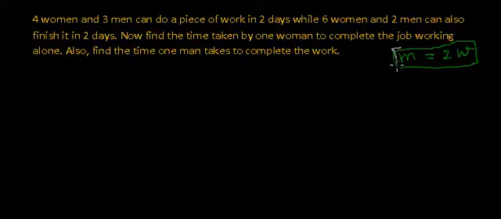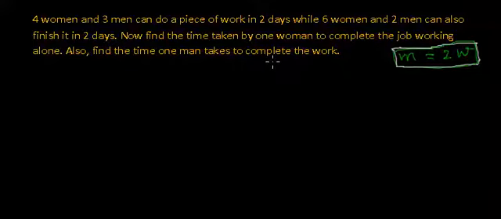This is the relation which we have recently found between the working capacities of a man and a woman. Now what we have to do? We have to find the time taken by a woman to complete the job, and we also have to find the time taken by a man to complete the same job, right?